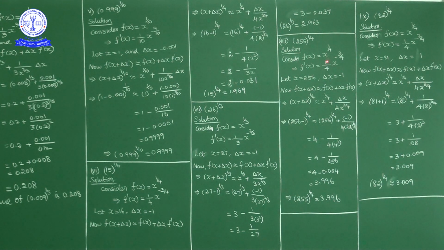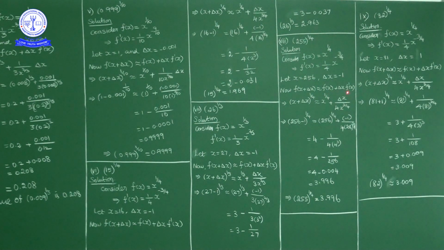Here the function is of the form x power 1 by 4, and f dash of x equal to 1 by 4 into x power minus 3 by 4. We are considering x as 256 and delta x as -1. In place of x substituting 256 and in place of delta x -1. First of all, f of x plus delta x is equivalent to f of x plus f dash of x into delta x. f of x plus delta x is x plus delta x power 1 by 4, equivalent to x power 1 by 4 plus delta x into 1 by 4 into x power minus 3 by 4.